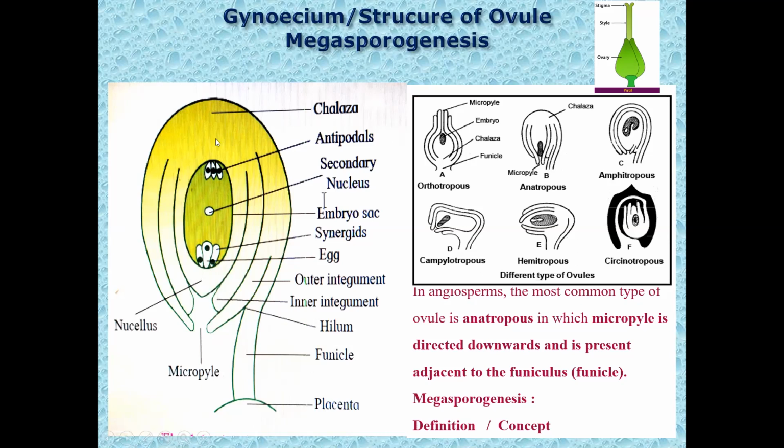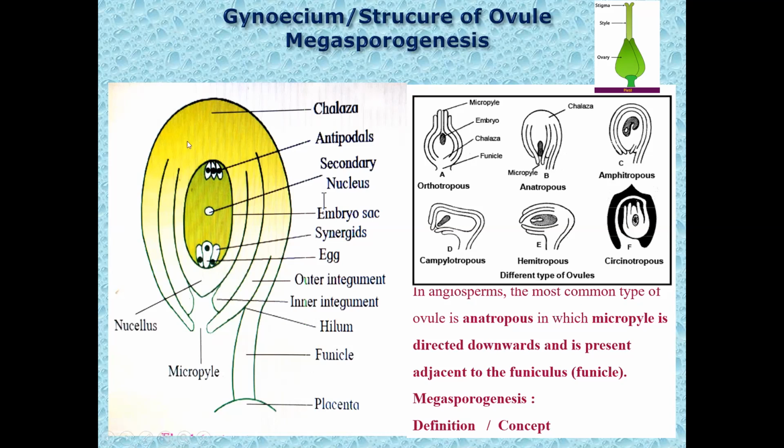Now, if you think of an ovule body, in the mature condition you can see the embryo sac in the center. In the immature condition, in the central area, only diploid parenchymatous tissue is present. That is called nucellus. Towards maturity, one of the cells of nucellus acts as a megaspore mother cell, which ultimately forms the embryo sac. So the embryo sac can be seen in the mature ovule, but initially in the immature condition, in the center of the ovule there is a diploid tissue, having chromosome number 12. That tissue is called nucellus.